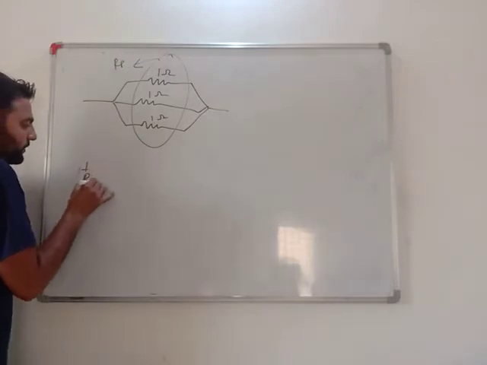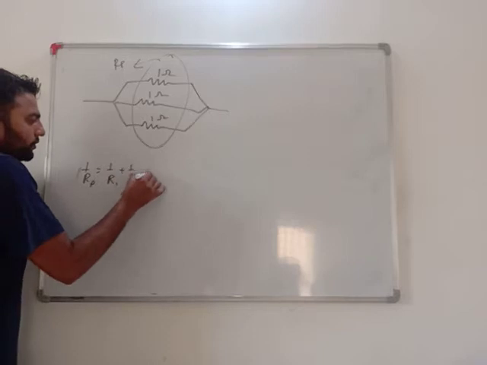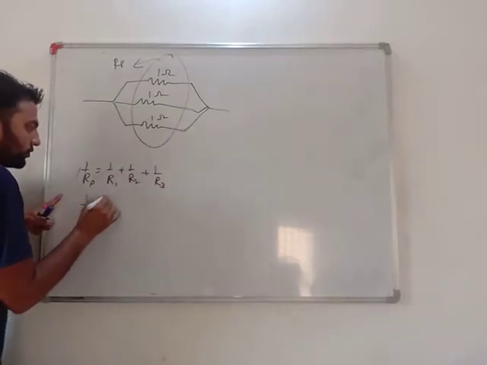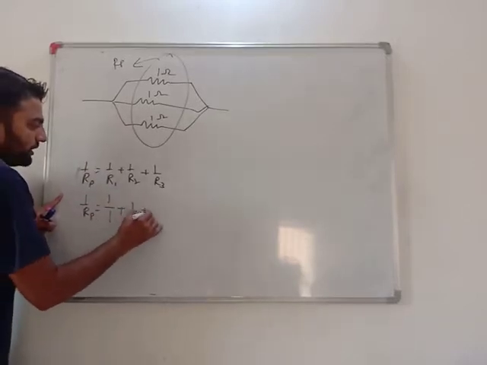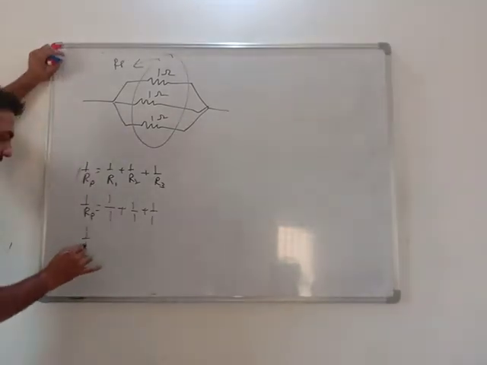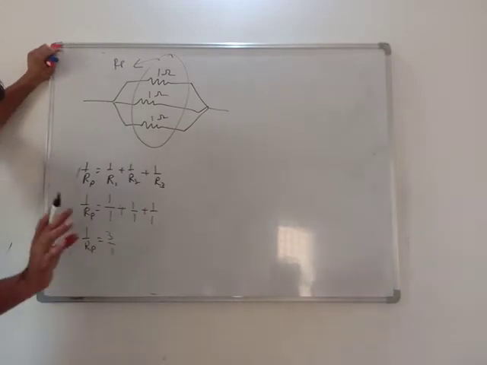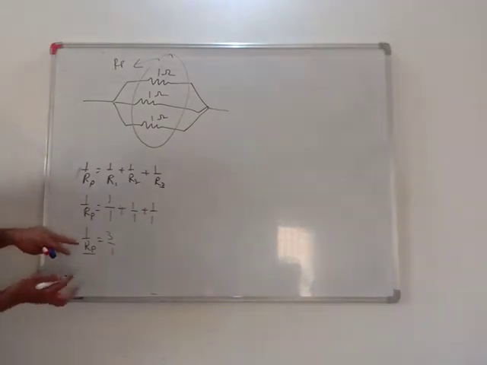So 1 upon Rp equals 1 upon R1 plus 1 upon R2 plus 1 upon R3, which is 1 plus 1 plus 1, that is 3 upon 1. My dear student, very important: this is not my answer. I need to find Rp, not 1 upon Rp.